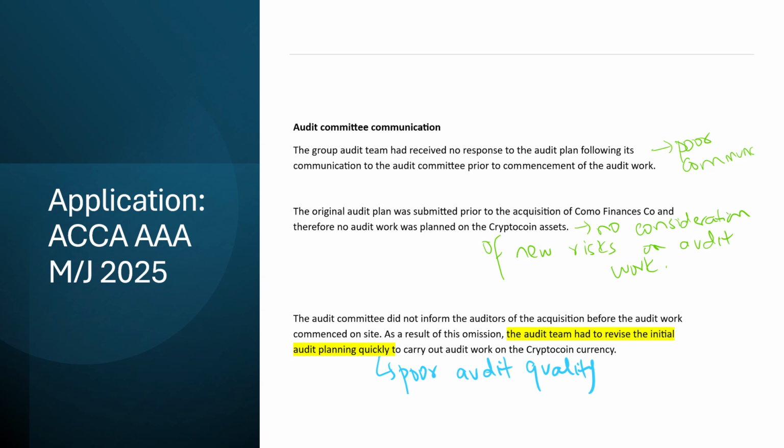The audit committee did not inform the auditors of the acquisition before the audit work started on site. As a result of this omission, the audit team had to revise the initial plan quite quickly to carry out the audit work on currency. So again, this quick work is going to impact audit quality, and this is something that is a result of miscommunication from the audit committee's perspective.